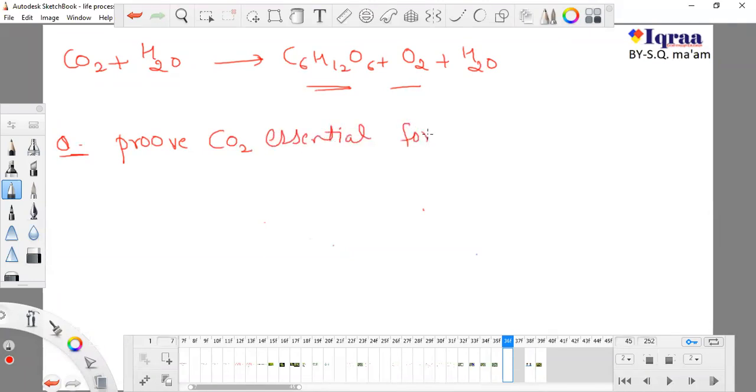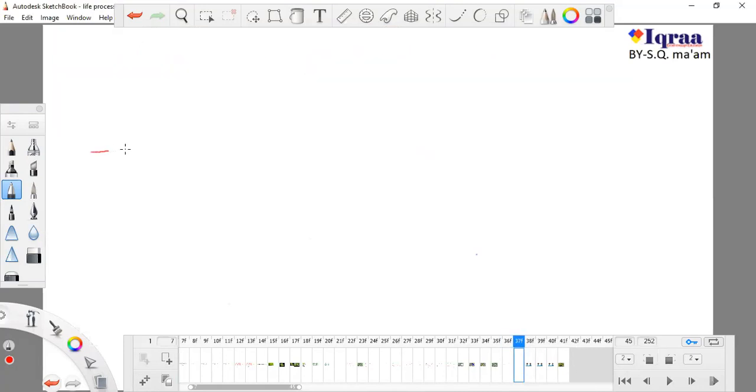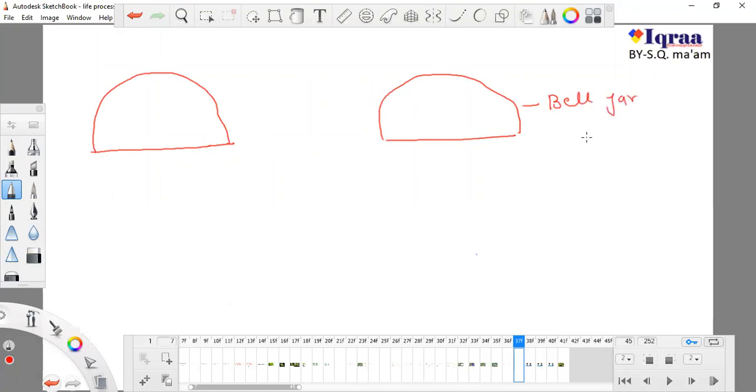CO2 is essential for photosynthesis. Okay, this is our next experiment. In this experiment, I'm taking two bell jars. Okay, what is a bell jar? A bell jar is a glass jar. You can see it is like a glass bowl. It is transparent and made of glass.